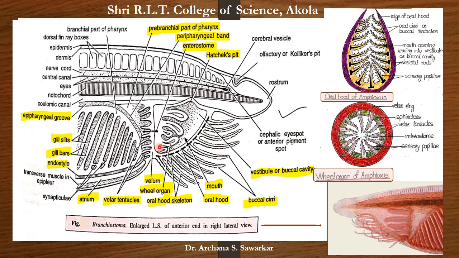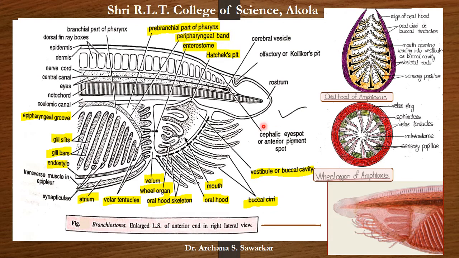It is also known as Muller's organ. In front view, we can observe this wheel organ like this. The function of wheel organ is it forms a whirling current of water and sweeps the food organism into mouth.